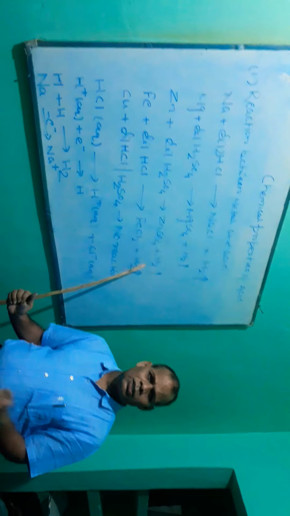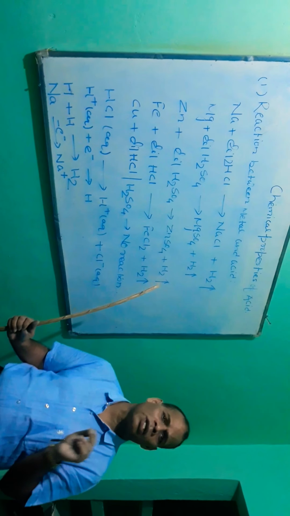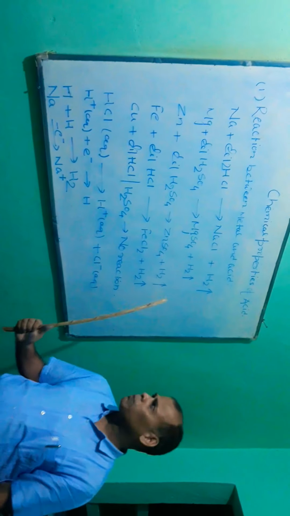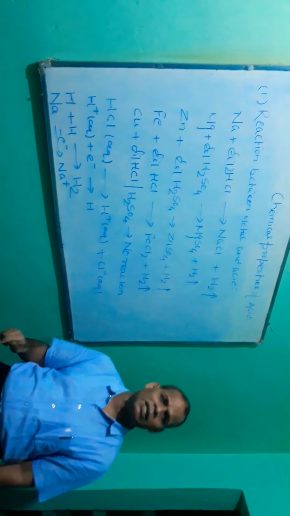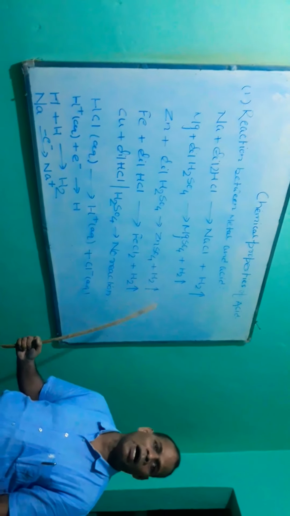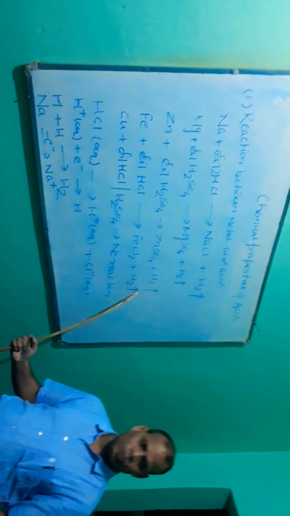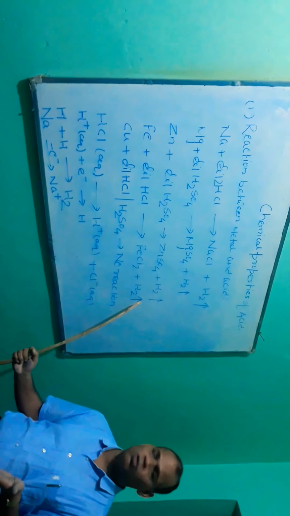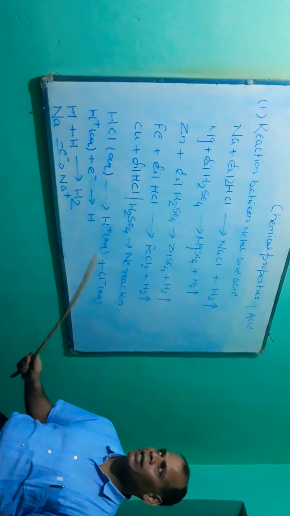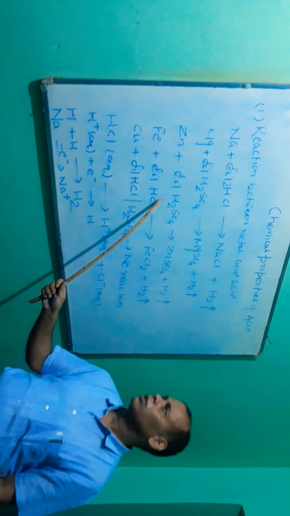Then you will find that a pop sound is given. This pop sound indicates that hydrogen gas formation has taken place. So through this experiment we come to know that metal reacts with dilute hydrochloric acid or dilute sulfuric acid and evolves hydrogen gas.